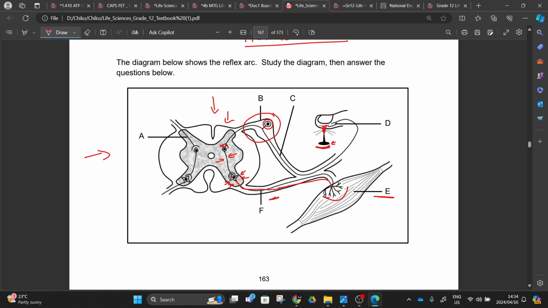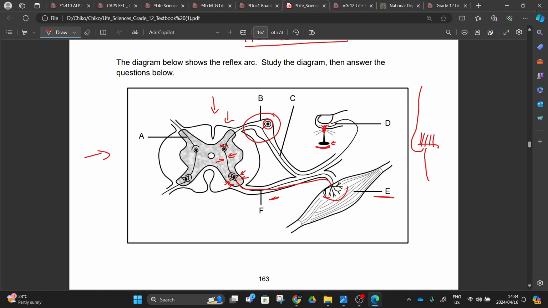From there, you are going to feel a pain. What is happening after the pain? Where do we feel the pain? Here you'll see that these dendrites or this axon come and do like this, right? And they produce this. We also have another interneuron that will carry the message to the brain, and we'll also have another interneuron that will take the message to the motor neuron, right?